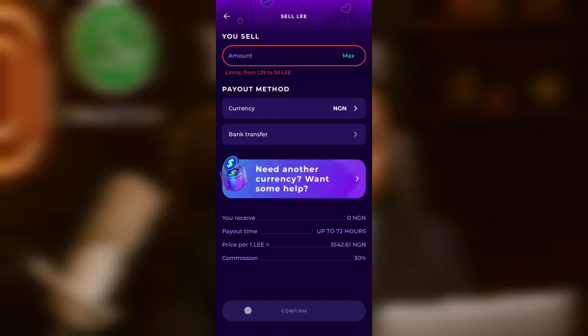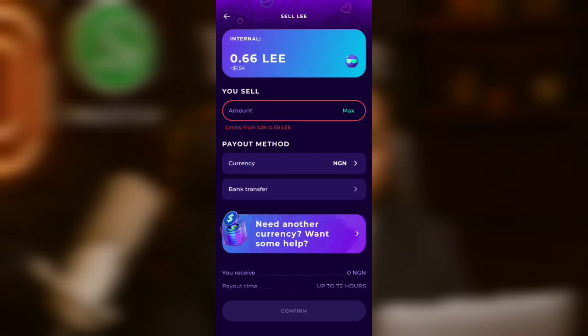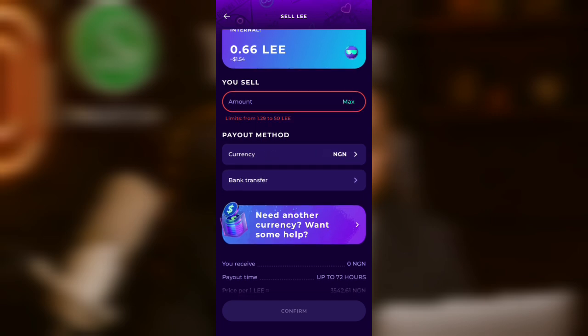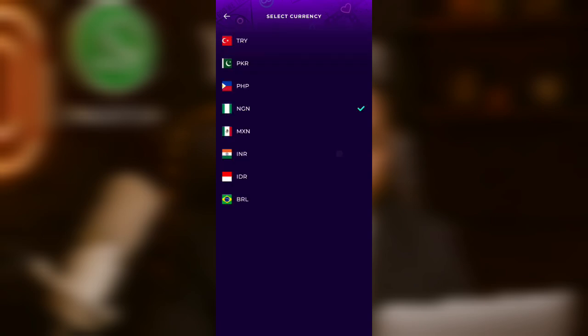Now, this cannot work because I don't have enough, and I have already withdrawn it. It is because of my past experiences that I'm able to see how this thing actually works for now. So when you try withdrawing to Nigerian bank accounts, they may show you decline. Now what are you going to do? Come to this place where you choose the payout method, and choose Mexico, this one here.